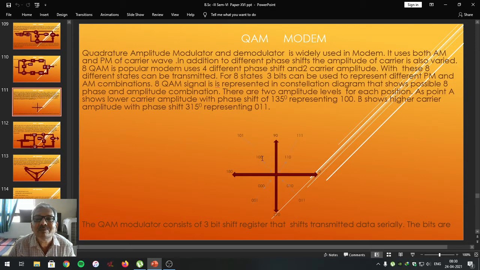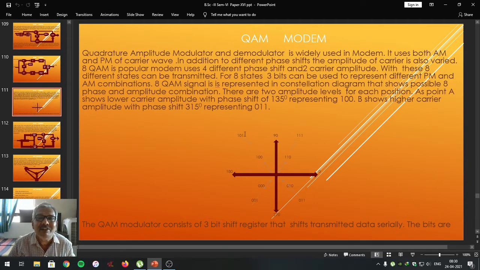Look at it. Whereas the point B shows the higher carrier amplitude with the phase shift of 315. This means it is the higher amplitude, having the phase angle of 315. For the phase angle 45, two amplitude levels are assigned. One is 110 and the second one is 111. For the phase shift of 135, two amplitude levels: one is 100, the second one is 101.